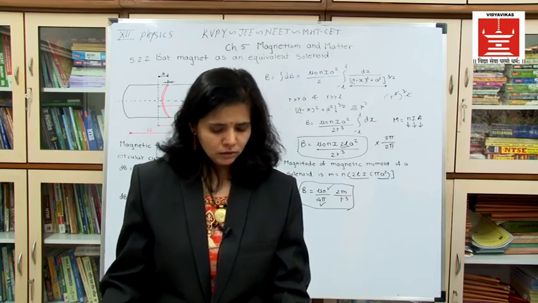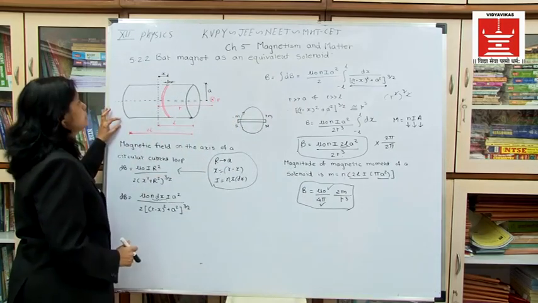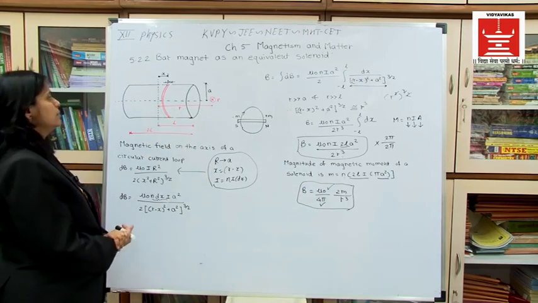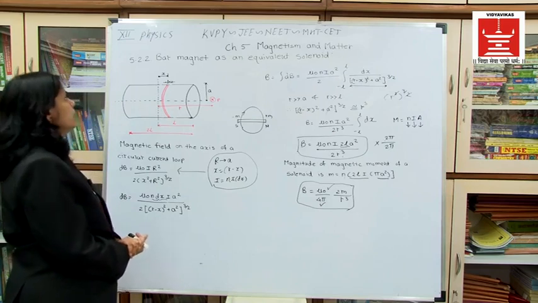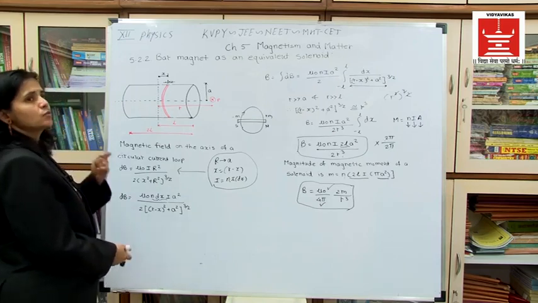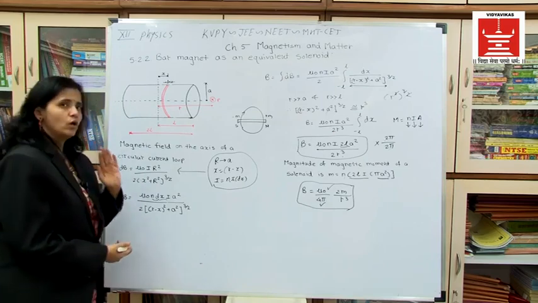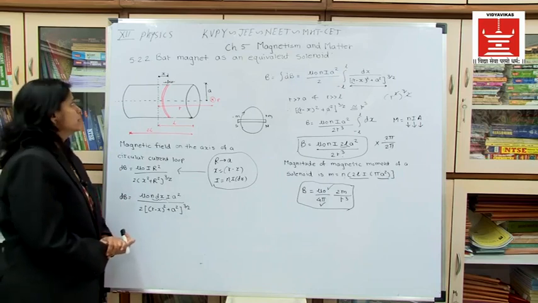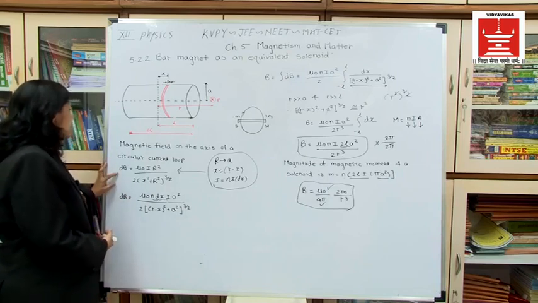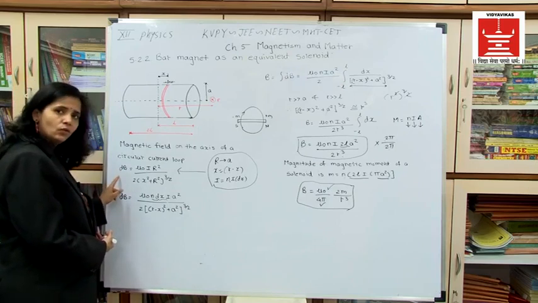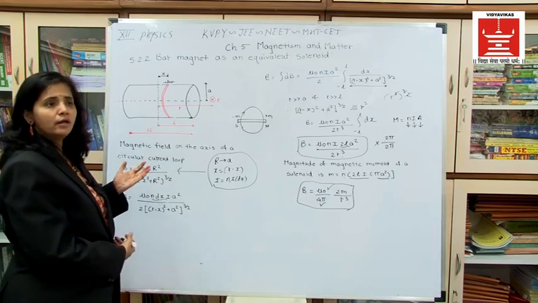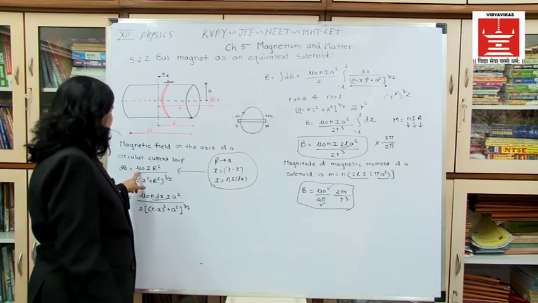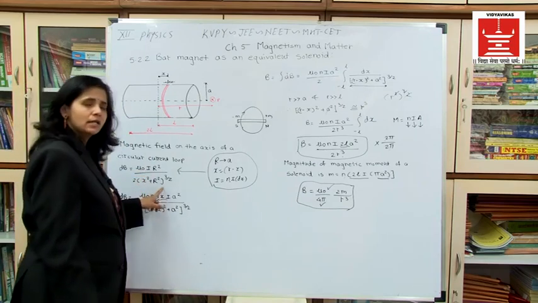Okay, so look at this. This is the solenoid having the length 2L. There is a point P which is at a distance R from its axis. A is its radius. dx is a small element which we have considered, because of which we want to calculate the magnetic field at point P. That dx is at a distance x from the axis. So for the magnetic field, we take the value from the previous chapter which we have already derived, that is the magnetic field because of the circular current carrying coil, mu 0 I R square upon 2 x square plus R square raised to 3 by 2.